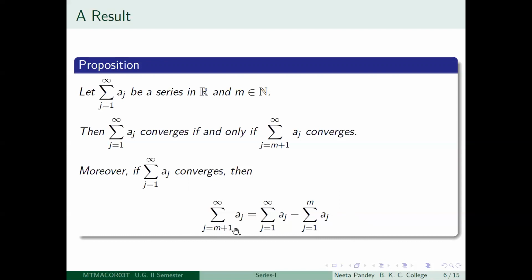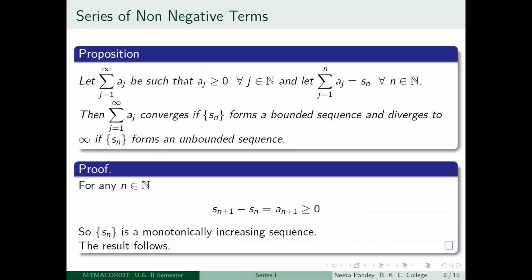So summation j is equal to m plus 1 to infinity aj is equal to summation j is equal to 1 to infinity aj minus summation j is equal to 1 to m aj, right? Provided the given series in question are convergent. Okay. So till now, whatever series of real numbers we have been considering have been a series of any real numbers. We have not given any other condition on it.